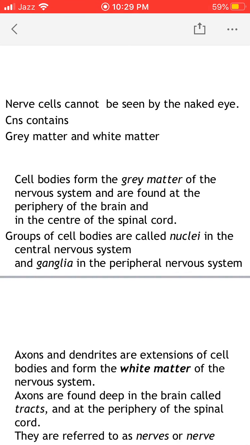Groups of cell bodies are called nuclei when these groups of cell bodies are present within the brain and spinal cord, and when these groups of cell bodies are present in the peripheral nervous system outside the brain and spinal cord, these are called ganglia.